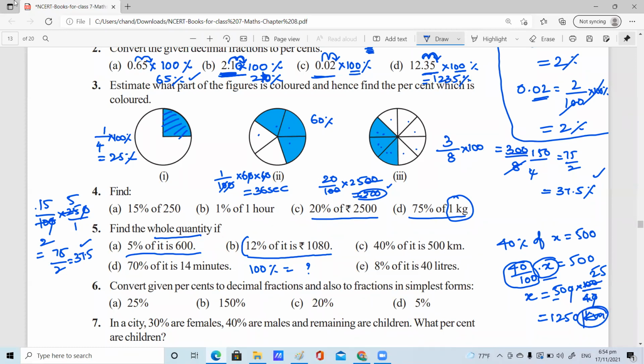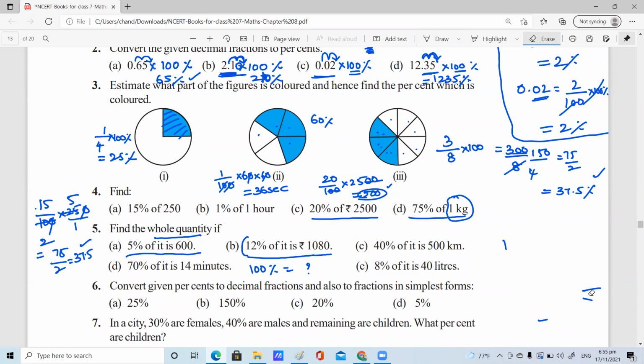Ma'am, I have a doubt. In the B question, should we convert the minutes into seconds or no need? No need, Harini. In this case, 70% equals 14 minutes, so 100% means more than 14 minutes you will get. You just express directly in minutes only. Okay, thank you, ma'am. Right. Particularly if any option or condition is given, you mention in seconds or hours according to that condition. Or else, whatever the portion is given, directly you solve it.